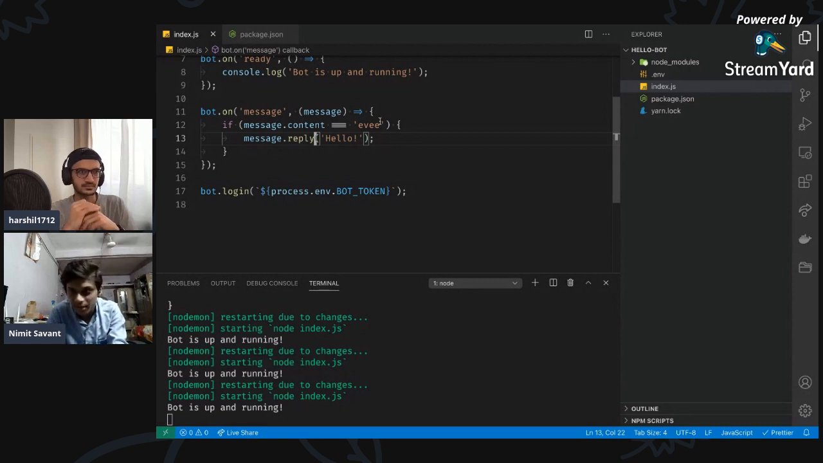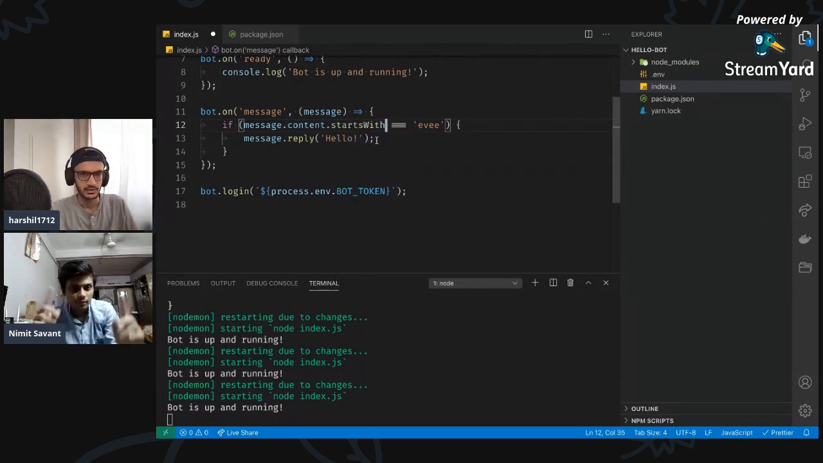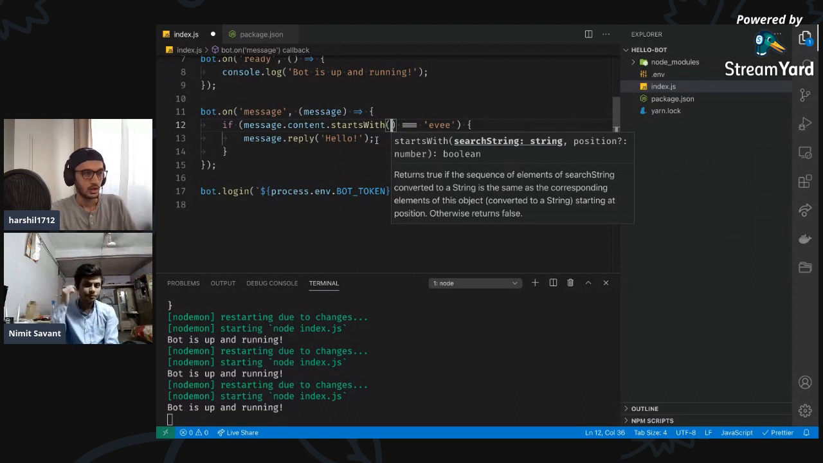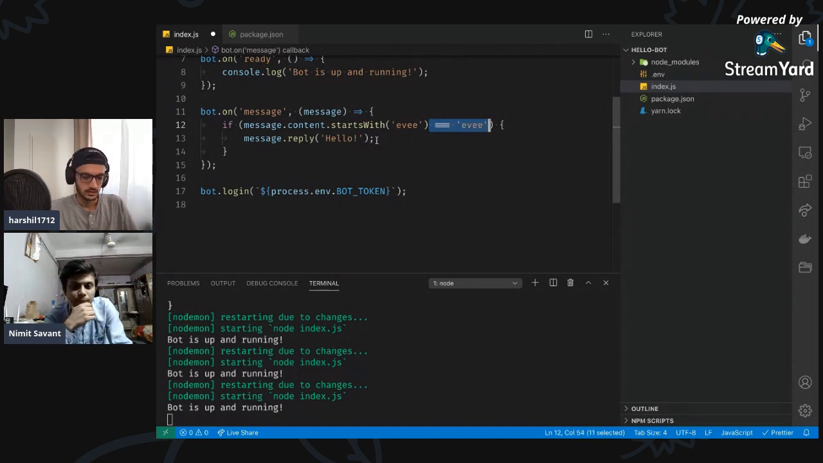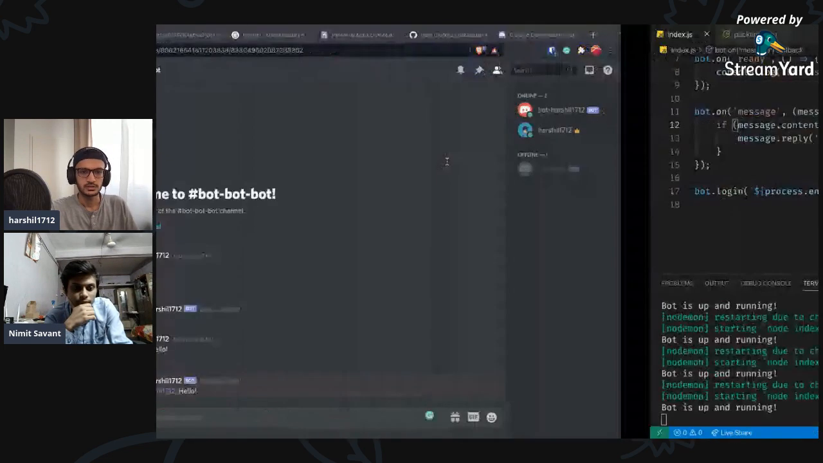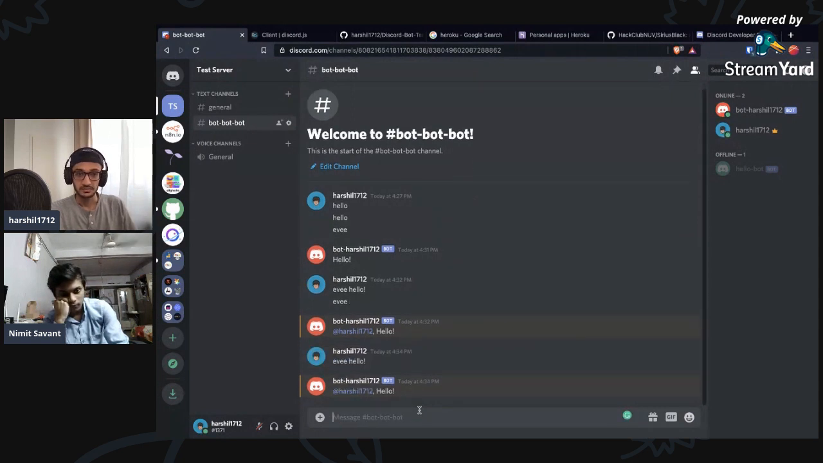Okay, this is a JavaScript thing, I guess. We can use one JavaScript method that is called startsWith. It's just going to check message.content.startsWith, and this should go in parentheses, right? Exactly. EV, and I can then remove this. So we're going to test this now. It starts with EV. Hello. Awesome. Yes, this is what I wanted.